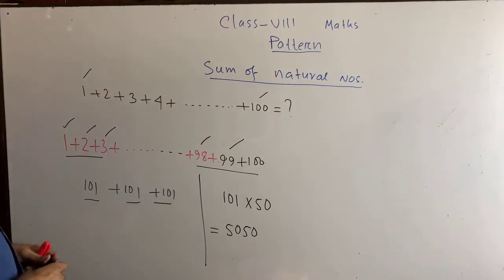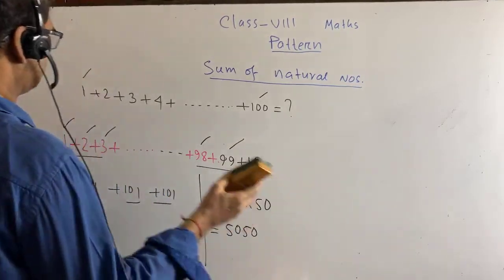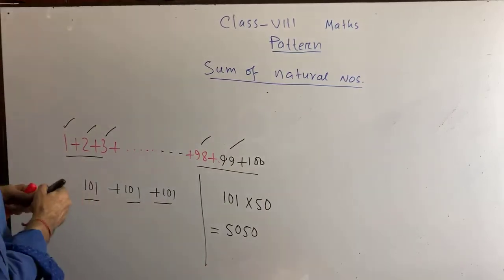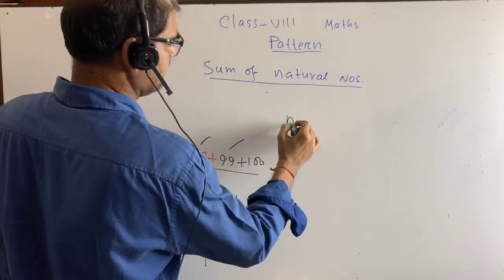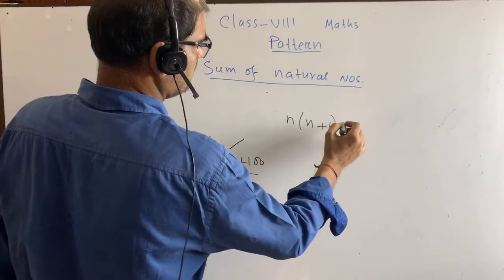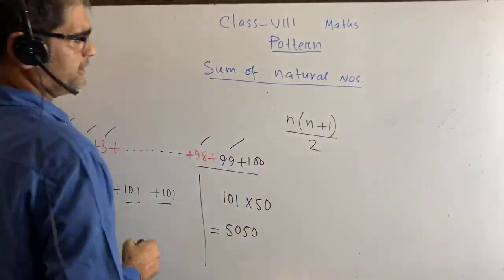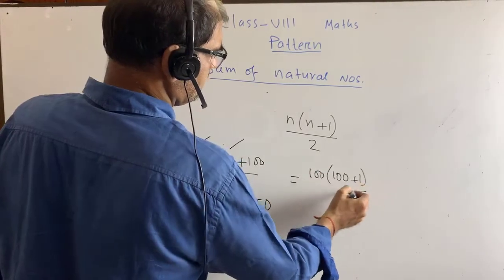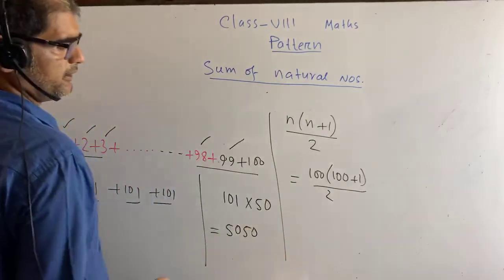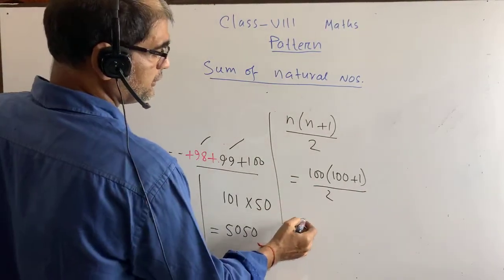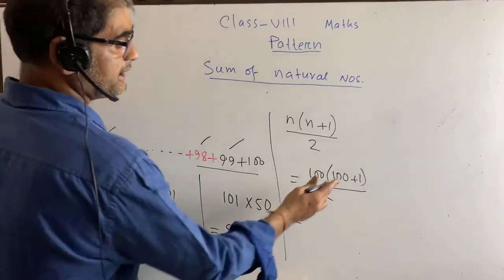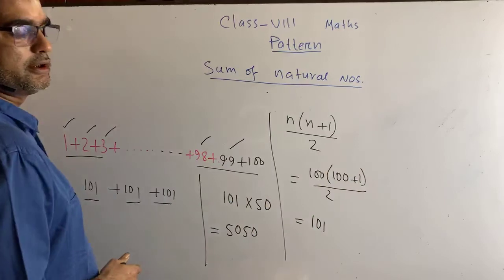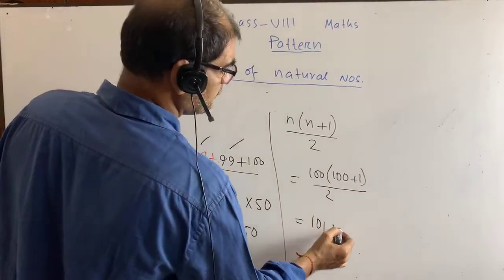Now the fact is how it happens and how it became. You see, what is the formula that I told you? The formula was n into n plus 1 by 2. Here n is 100, and we divide by 2. 100 by 2 is equal to 50, and 100 plus 1 is 101. So we will get this.